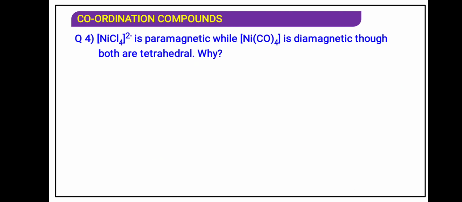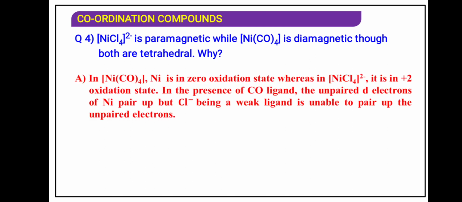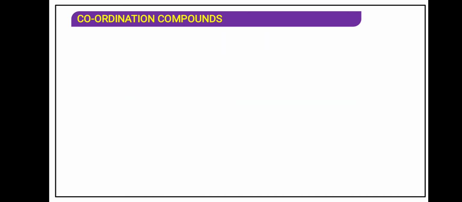Now you can see this one. NiCl4 2 minus is paramagnetic, while Ni(CO)4 is diamagnetic, though both are tetrahedral. Why? Ni is in the 0 oxidation state in the carbonyl, while in the chloride complex it is in the +2 oxidation state. So in the presence of the ligand carbon monoxide, the unpaired d electrons of Ni are paired up, but Cl minus, being a weak ligand, is unable to pair up the unpaired electrons. That is why.